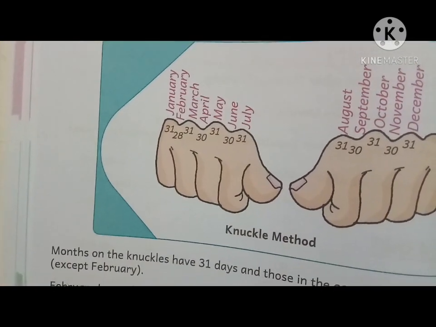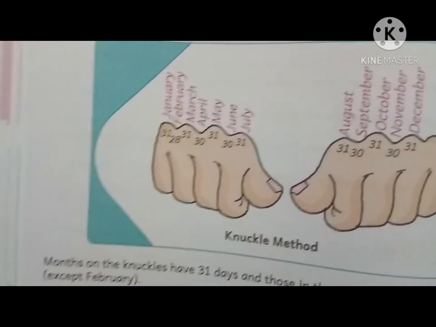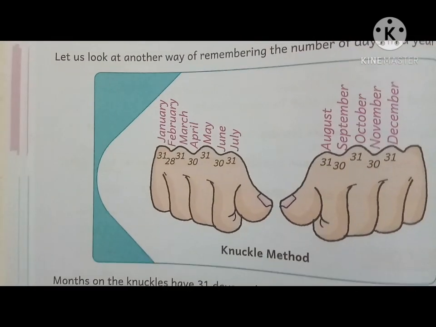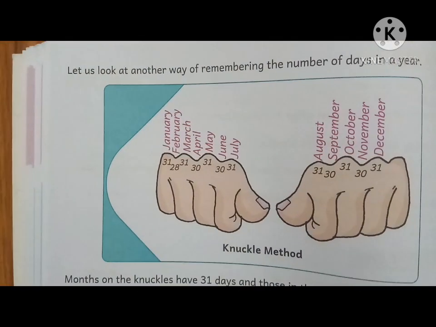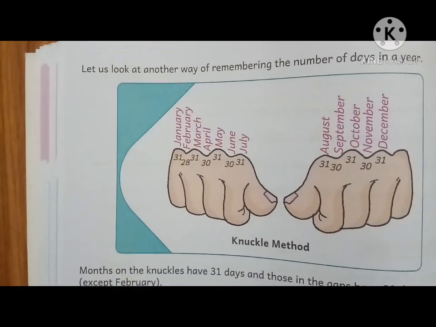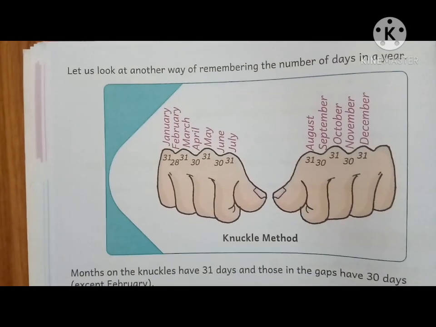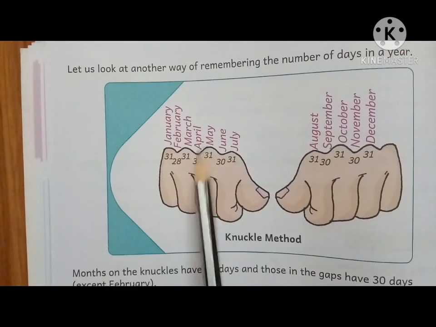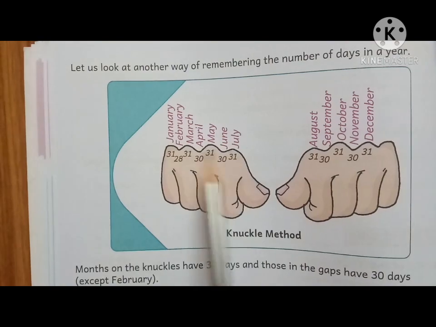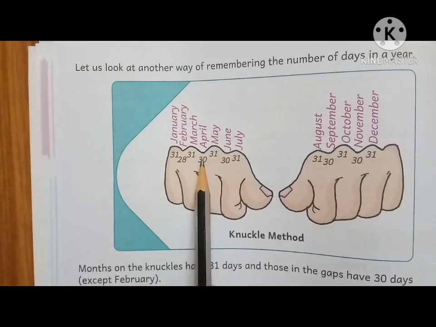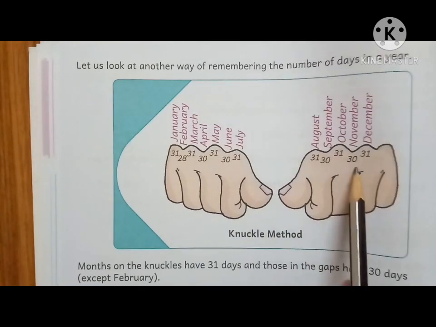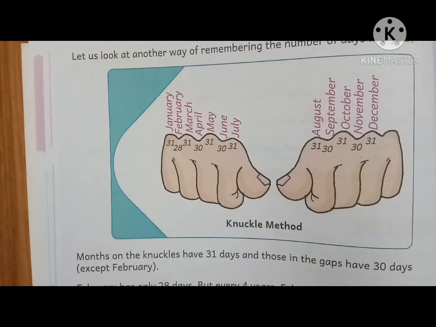This is the knuckle method. The months on the knuckles have 31 days and those in the gaps have 30 days, except February.